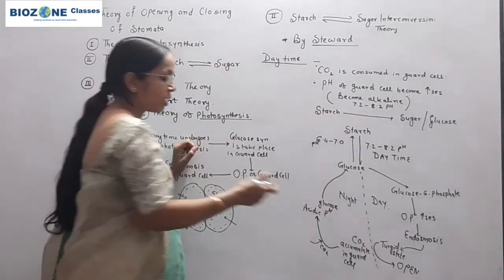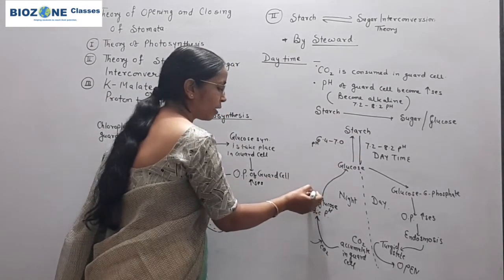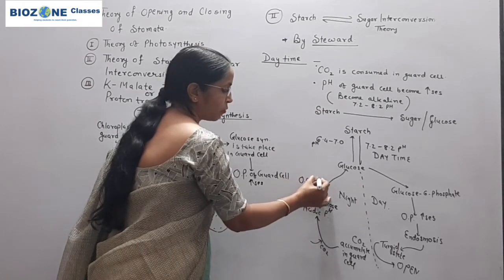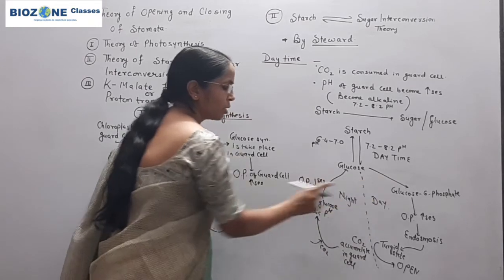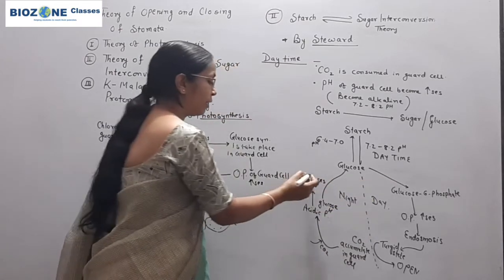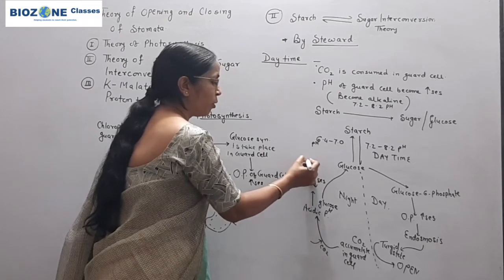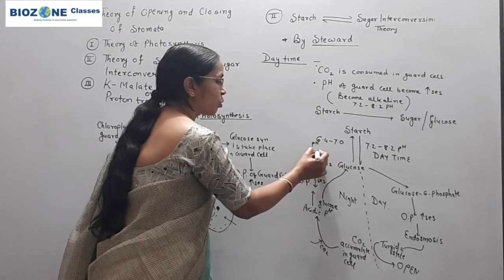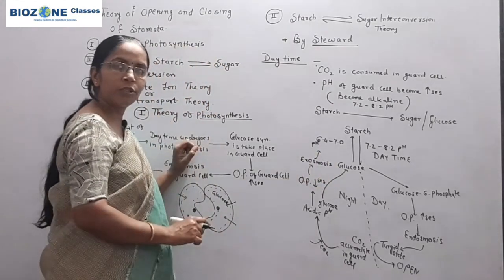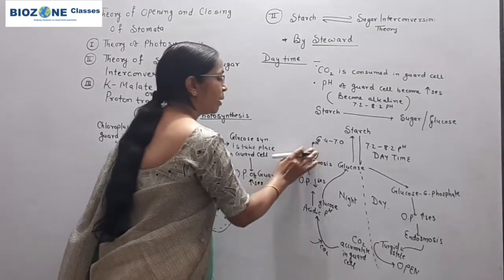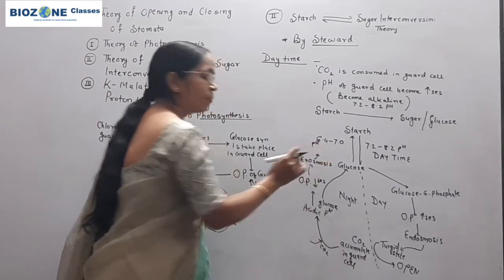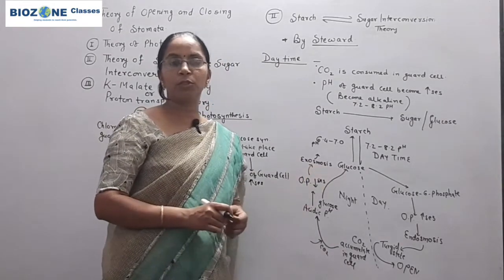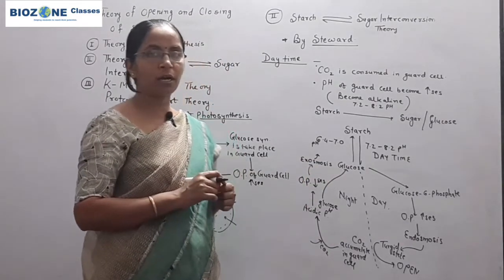As starch synthesis begins at night time, exactly the reverse process occurs: the osmotic pressure of the guard cell decreases. The phenomenon of exosmosis takes place, and this exosmosis is responsible for flaccidity of the guard cell.